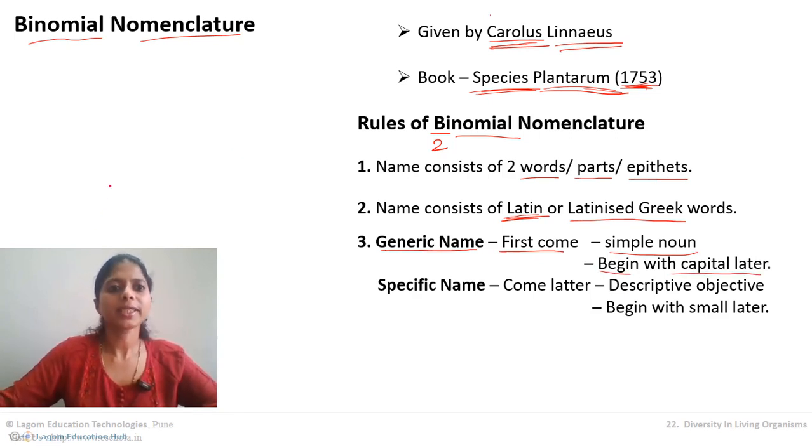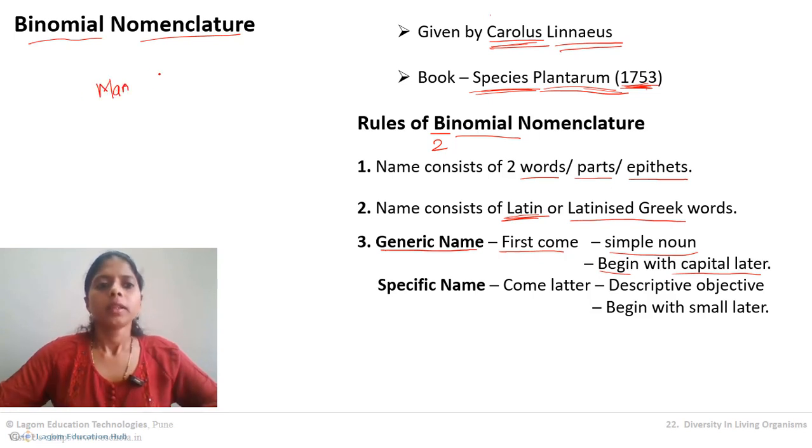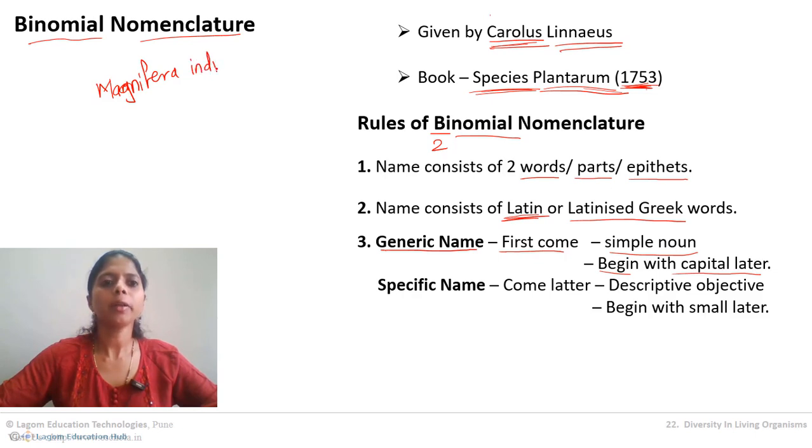Now let us take one example and try to understand it. So the mango plant name is Mangifera indica. Let me write it. Mangifera indica. It is the binomial name for the mango plant. Here Mangifera is the generic name. It will come first.